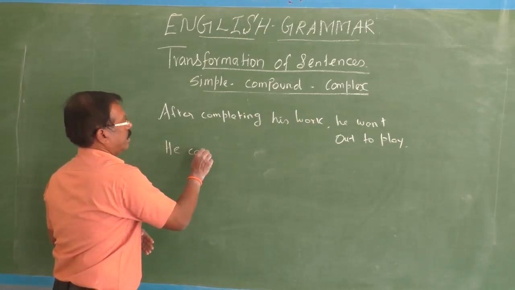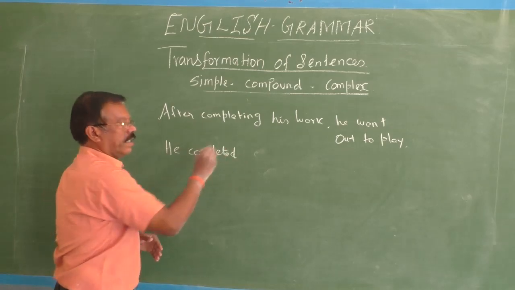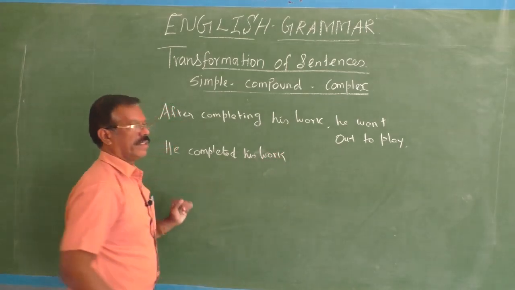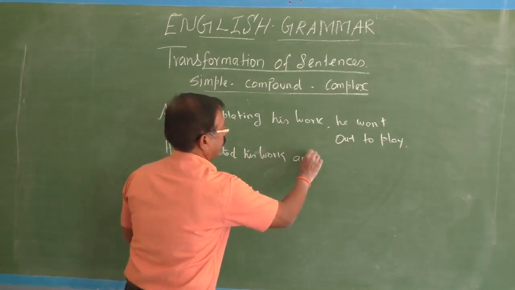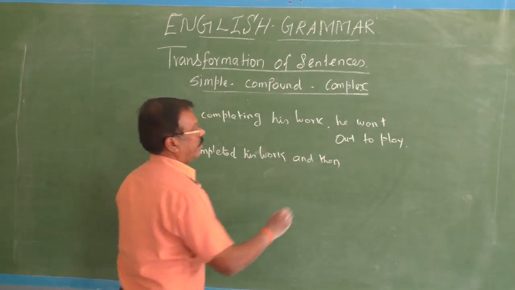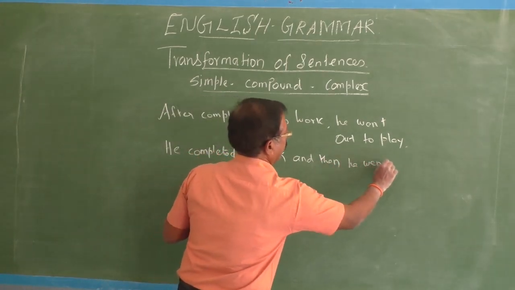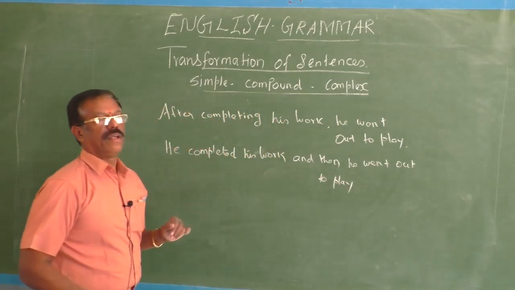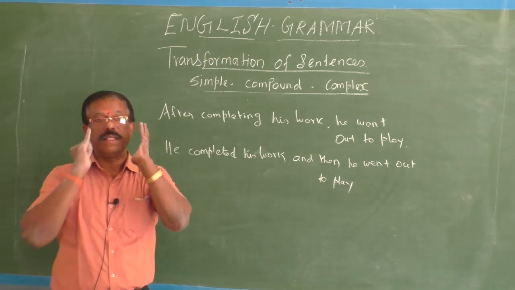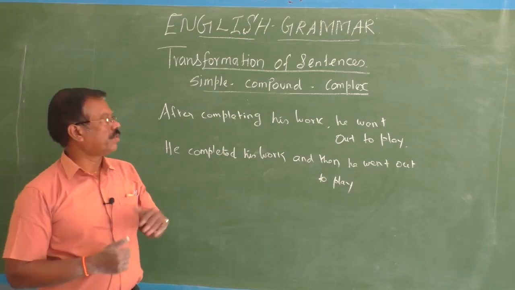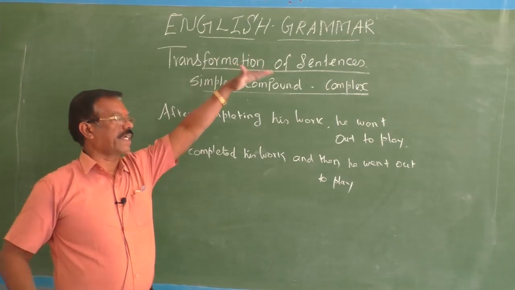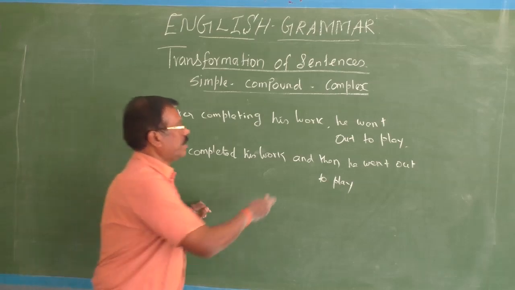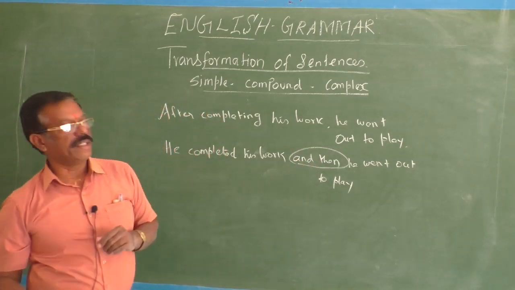He completed his work, and then he went out to play. See, you have to select the coordinating conjunction suitably in such a way that it should connect the first completed action with the second completed action. That's very important, children. You have to keep in your mind. He completed his work and then he went out to play.